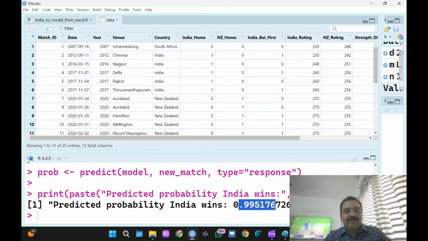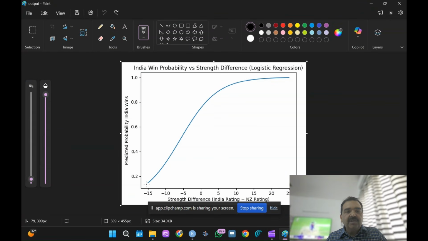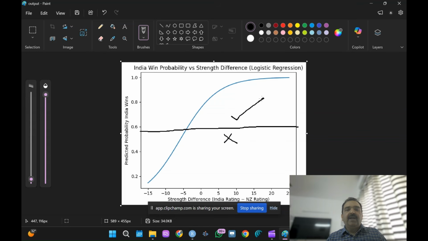So guys, this is a very important concept, and I will just show you one thing also. Yeah, this is a sigmoid function, which goes from 0 to 1. That is how logistic regression runs, 0 to 1. 1 means the chances are very high, and in between, around 0.5 is the probability threshold. Below this line India will lose, and above this line India will win. This is what it is showing, and this is what the sigmoid function does.